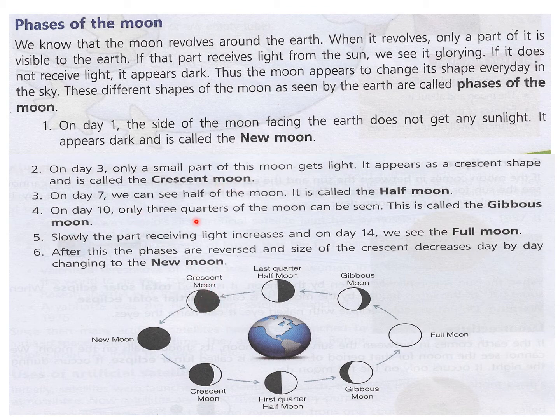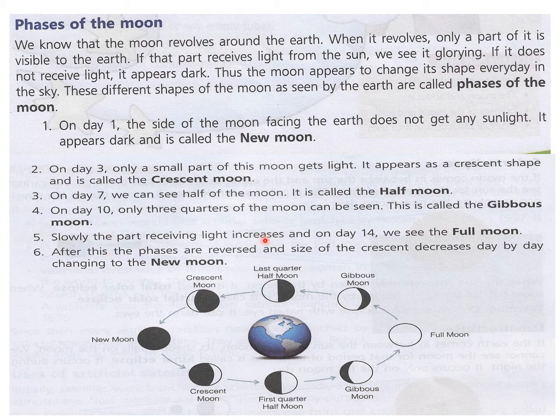On day 7, we can see half of the moon. It is called the half moon. You can see the half moon is shining and the other half is dark. On day 10, only 3/4 of the moon can be seen. This is called the gibbous moon. Now you can see 3/4 of the moon is shining brightly, so it is called the gibbous moon.